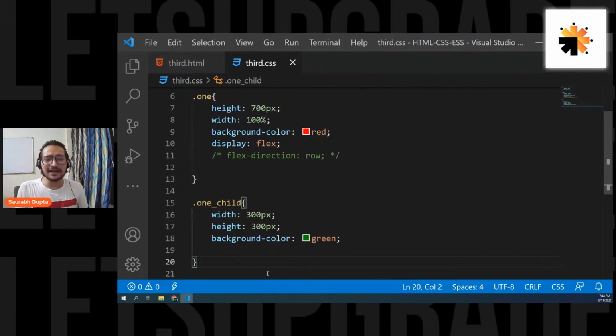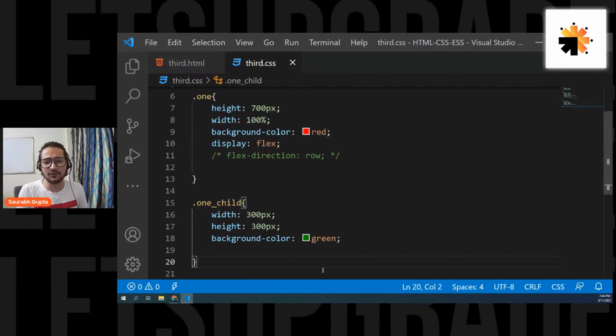Sir, when will you teach backend? In some time. I think in the next week, we are planning to have a Node.js essential session. UI UX is part of web development.